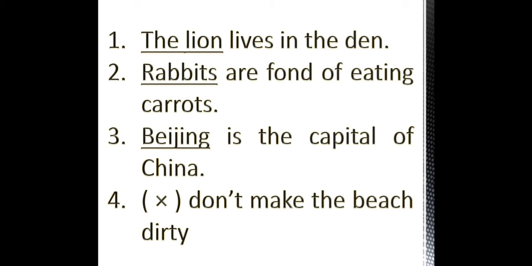Don't make the beach dirty. Here in the fourth sentence we are putting a cross because it is an imperative sentence where you don't have a subject. It is implied to be you. So in these four sentences, the lion, rabbits, Beijing is your subject. Let's look into some other sentences.